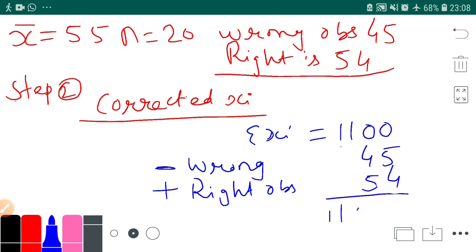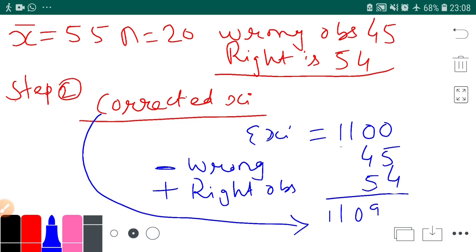So now if you will do, then your corrected xi is 1109. Okay, so write till here, your corrected xi is 1109.